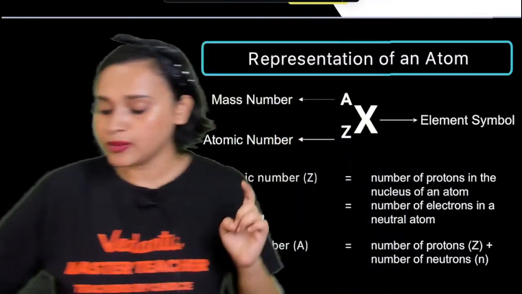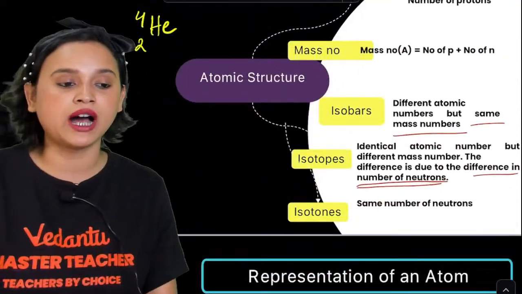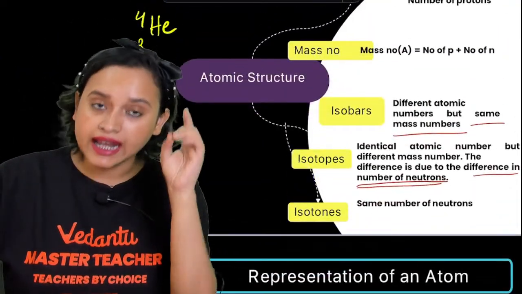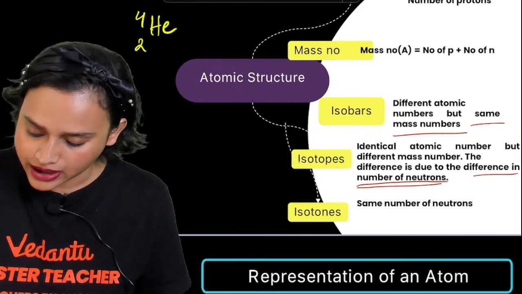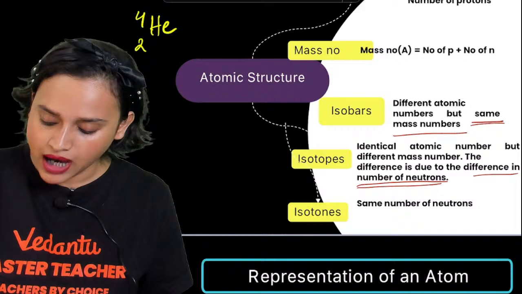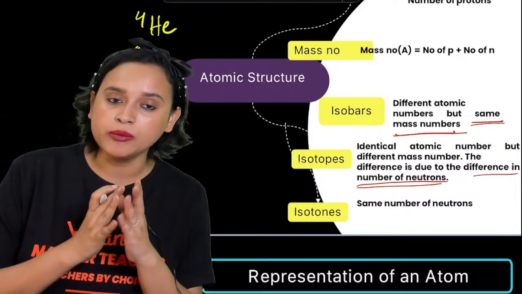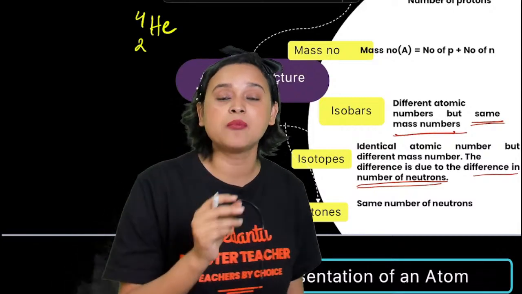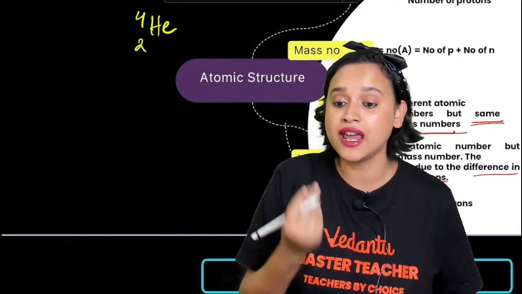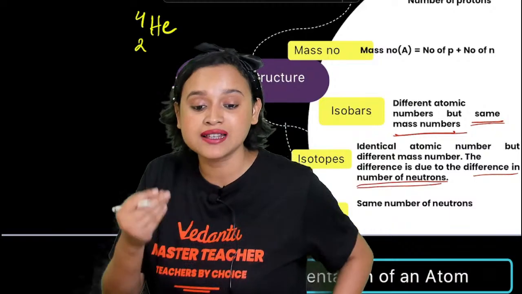By the way, everybody, one more correction here. Isobars, what do they have? They are of different chemical elements. Same mass number, but different atomic number, right? One more thing, understand that they have the same number of nucleons, the same mass number.